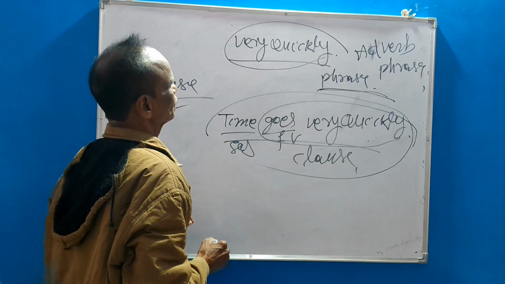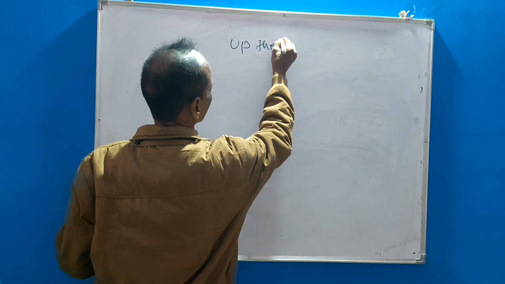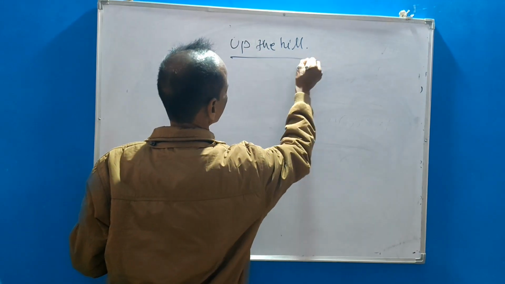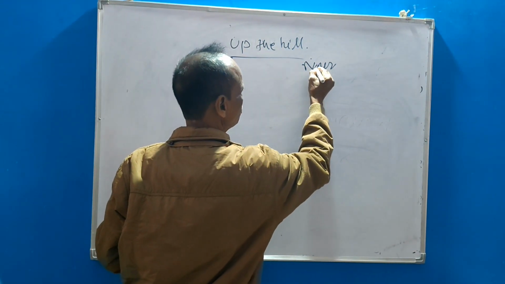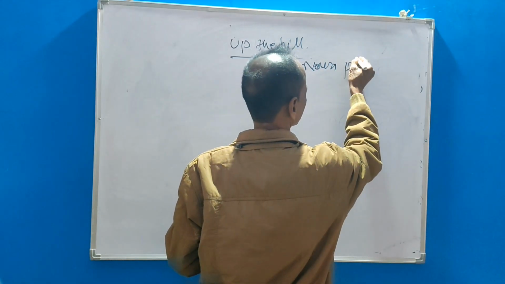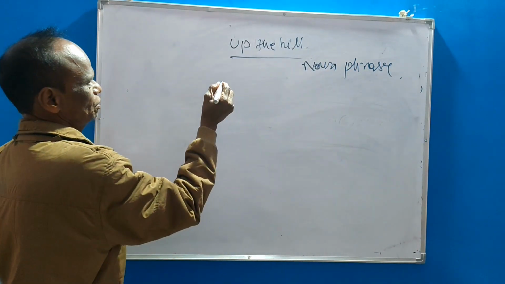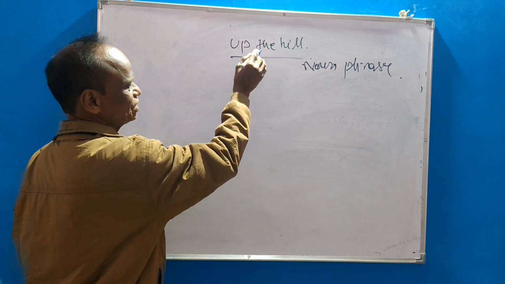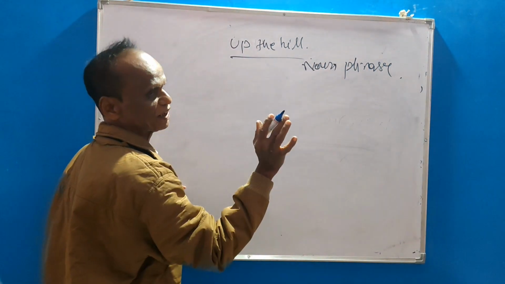Okay. Another example: of the hill. Okay. It is a phrase, that is noun phrase. So it has no complete sense or complete meaning, no subject, no finite verb.